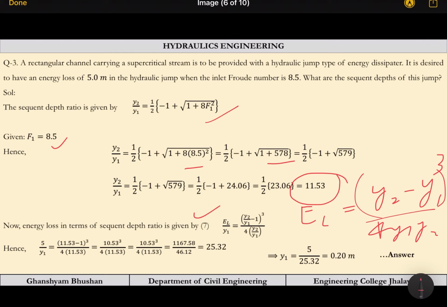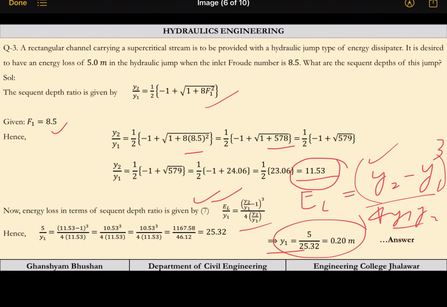EL is y2 minus y1 whole cube by 4 times y1 into y2. This is equation number 3; go back to the previous lecture and you will see this formula we have already seen. Nothing to do, just take y1 common. So this will become y2 by y1, here also it will become y2 by y1. Y2 by y1 we have calculated as 11.53. Put the value here, only y1 is unknown. So y1 is coming out to be 0.2 meters.